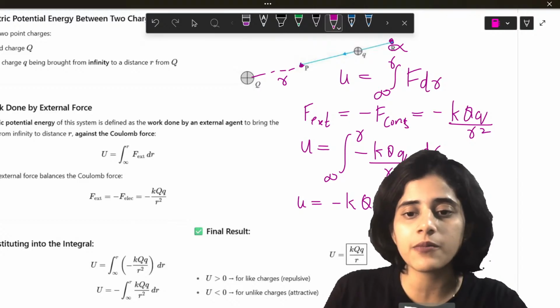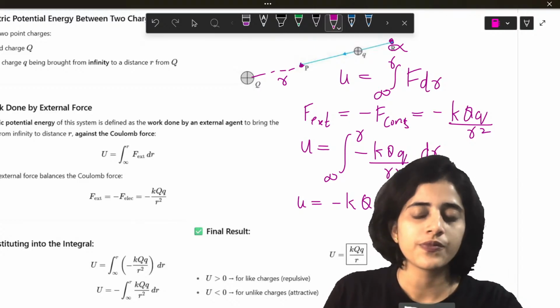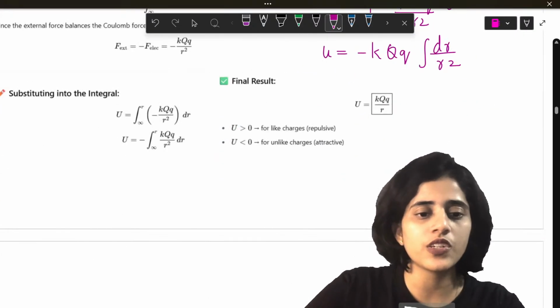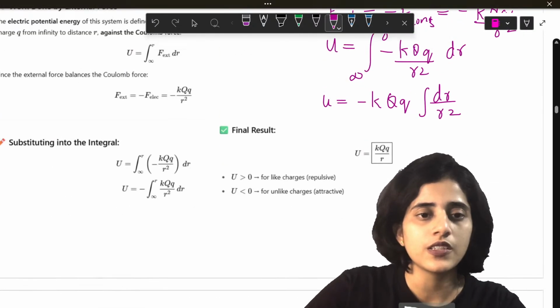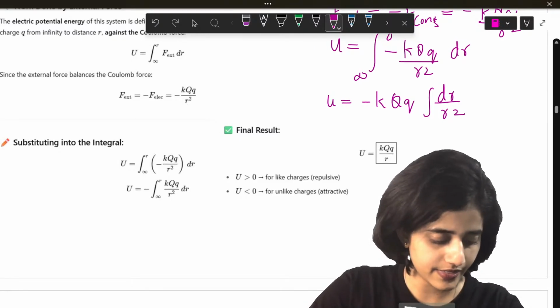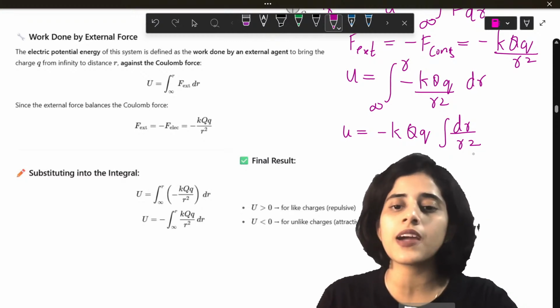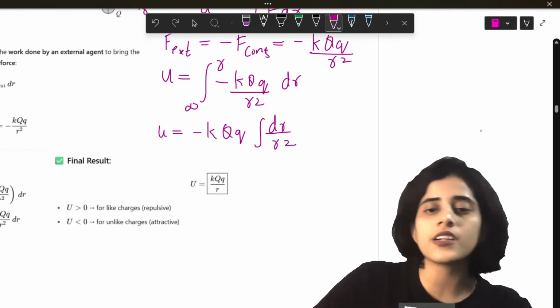Integral dr by r square. Okay. Minus sign will come outside. So the rest of the steps I've not added in this one, but you can just integrate it. What is 1 by r square? So integral of